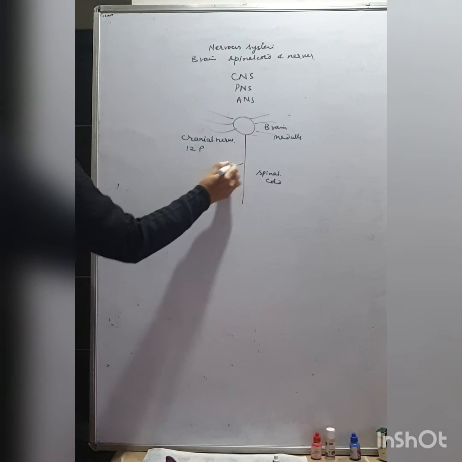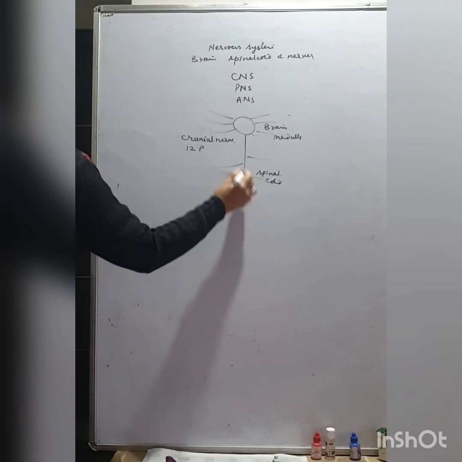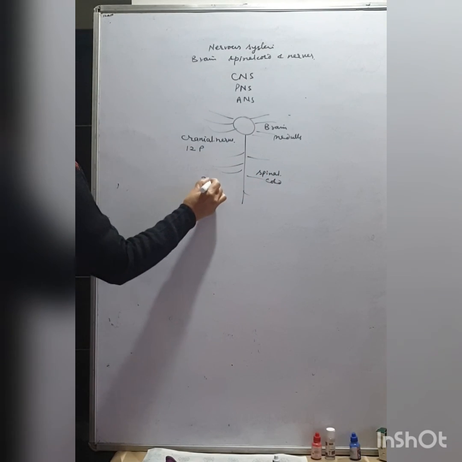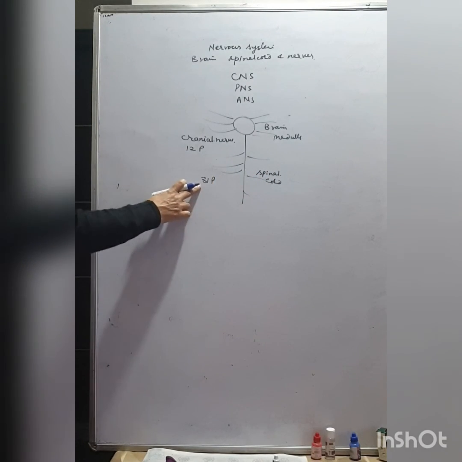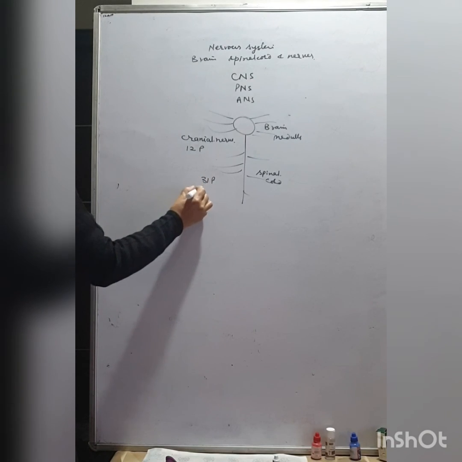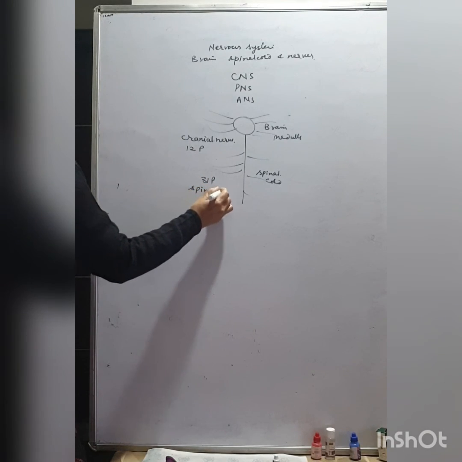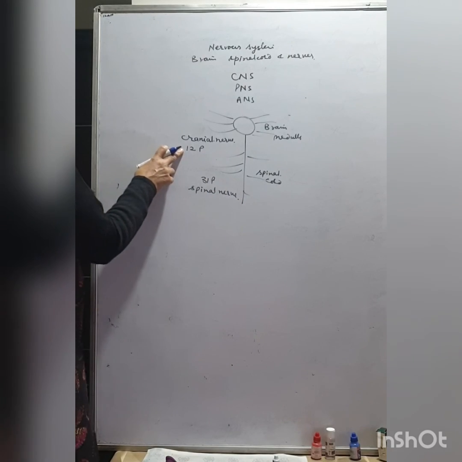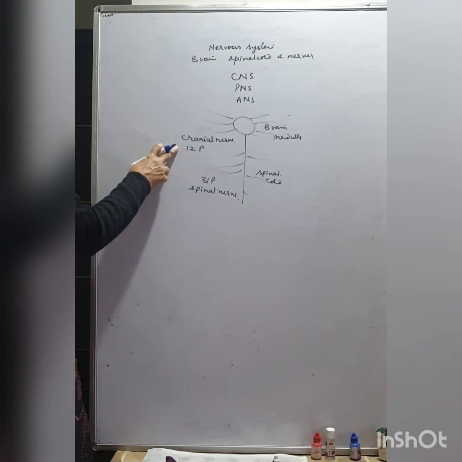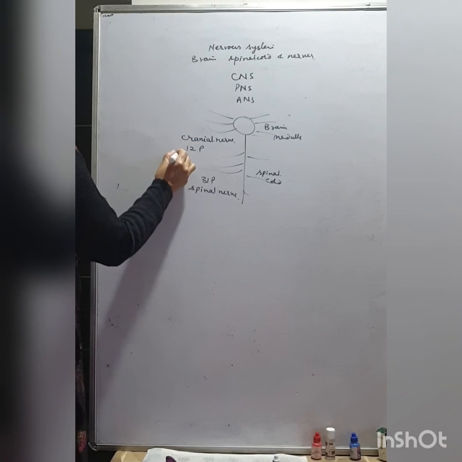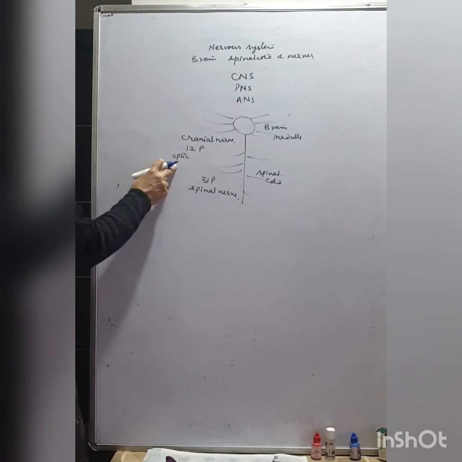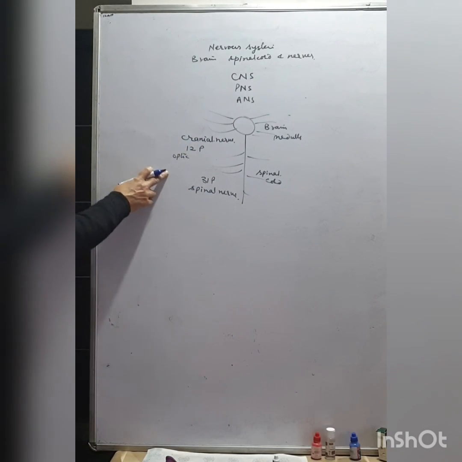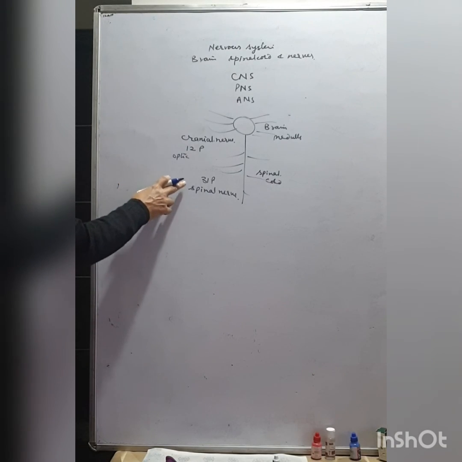And the nerves arising from the spinal cord are 31 pairs, and these are called spinal nerves. The cranial nerves, for example, optic nerve, auditory nerve, olfactory nerve, and the 31 pairs of spinal nerves.